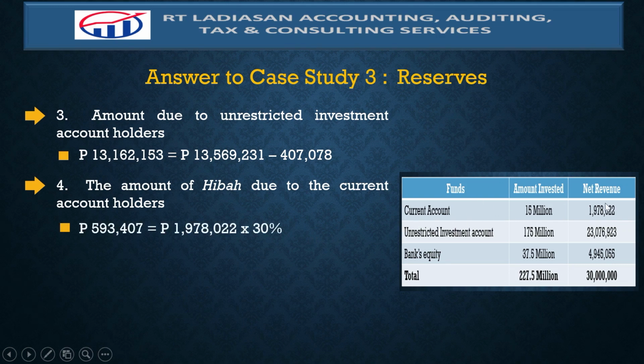So based on this table, the net revenue attributable to current account is 1.9 million pesos, and the 30% of which is 593,407. So this is the amount of hiba due to the current account holders.